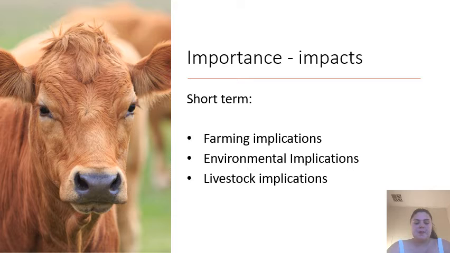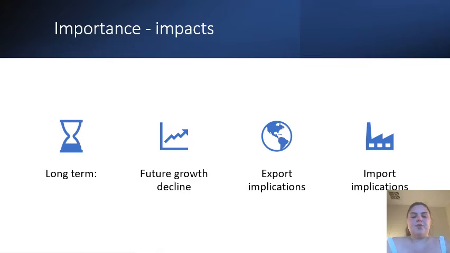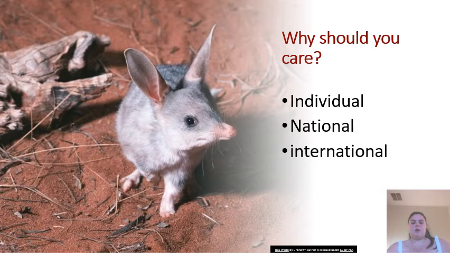This will lead to environmental implications and farmer implications as Australia will lose area to develop and share crop. This will affect the livestock diet of Australia as farmers will not be able to supply their livestock with crop. The long-term impacts of future growth decline, such as the bacteria-infected soil, will become unmanaged. This will impact the farmer's growth and eventually become impossible to export to other countries that we share crops with. Through the implications of the export, it will lead to import issues such as other countries pulling out of negotiations. I have broken down why you should care into three categories: individual, national, and international.